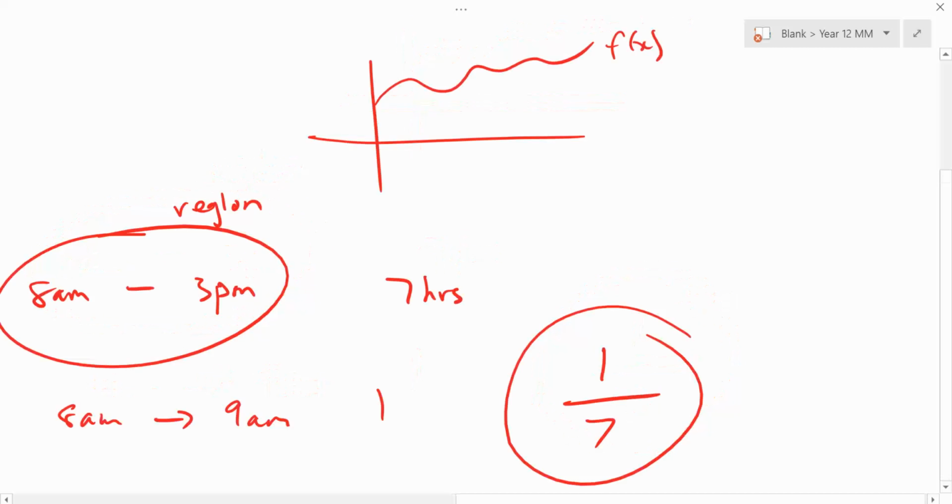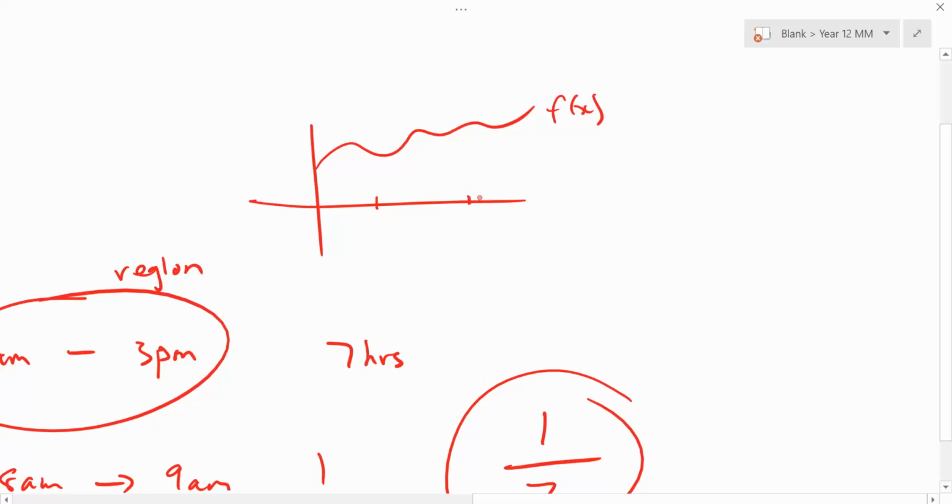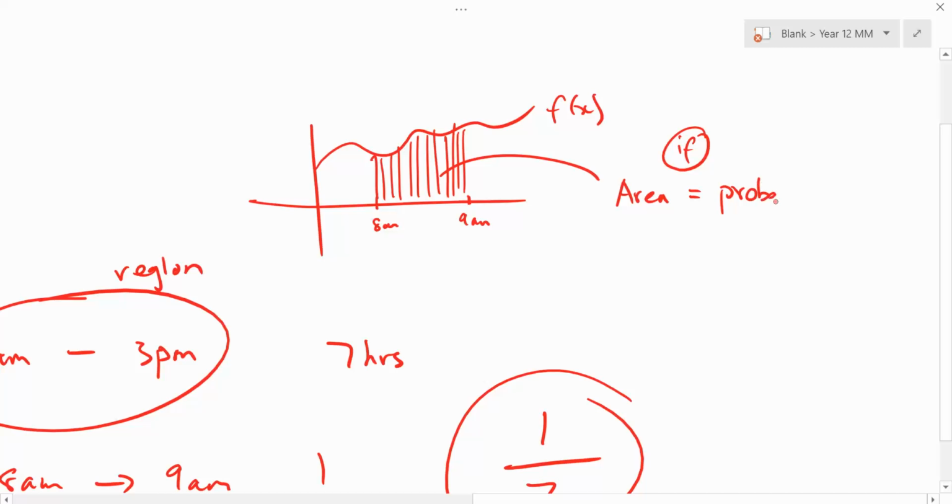Then in a function, the region, which is the area, can represent my probability, can talk about a portion. And so that's why we say that if the area can represent probability, we can analyze it. That's what we want. But the only way for us to say that probability is the area, it has to be what, Sebi?